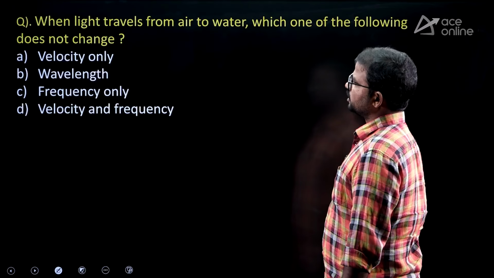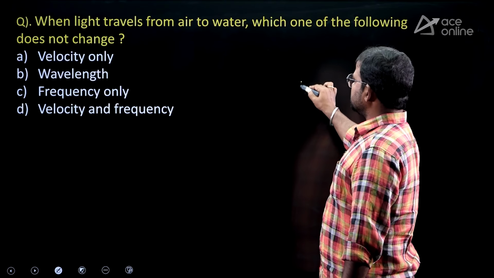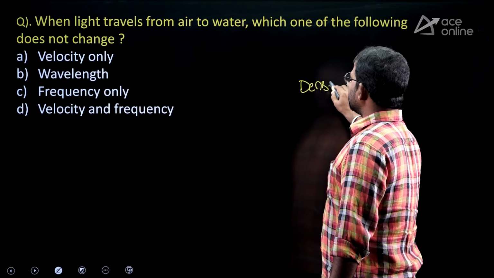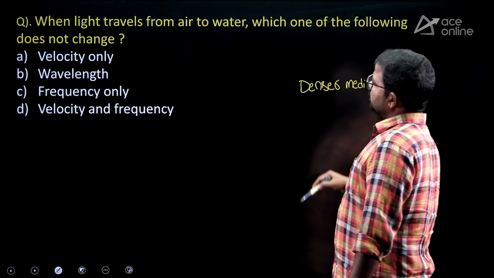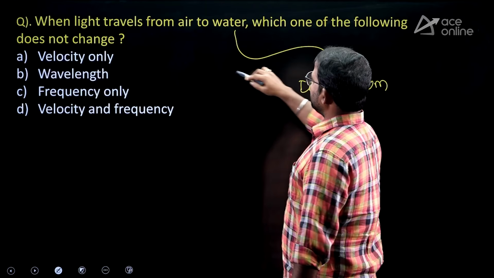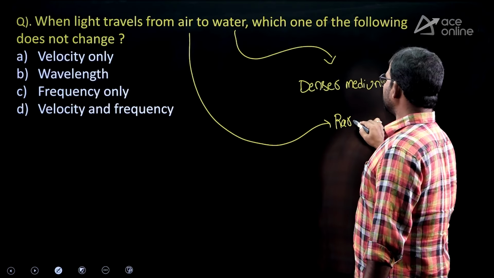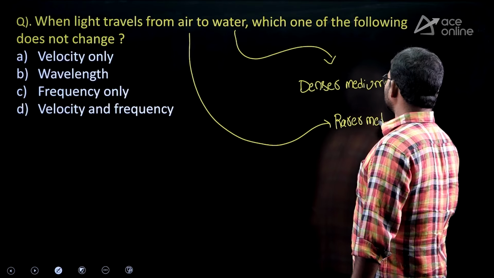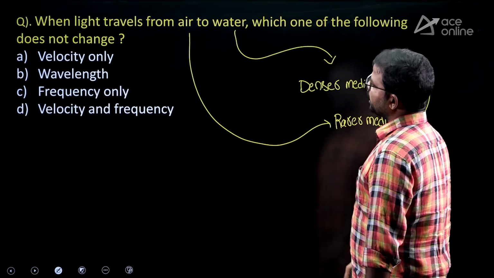Okay, right. Next one. So when light travels from air to water, okay, so water is a denser medium. What about air? Rarer medium. So when light travels from denser to rarer, then what will happen?